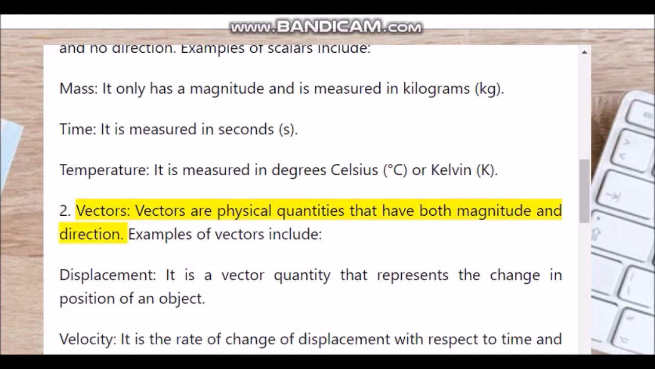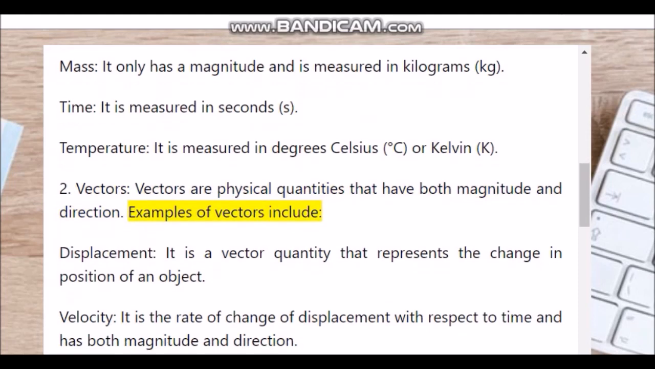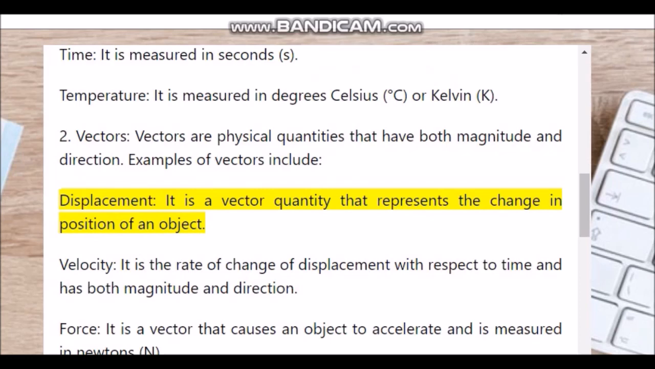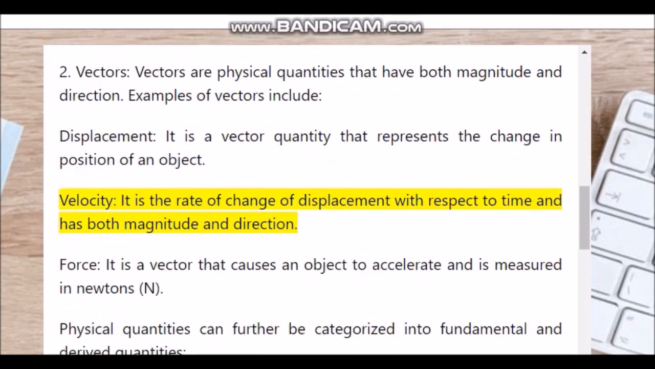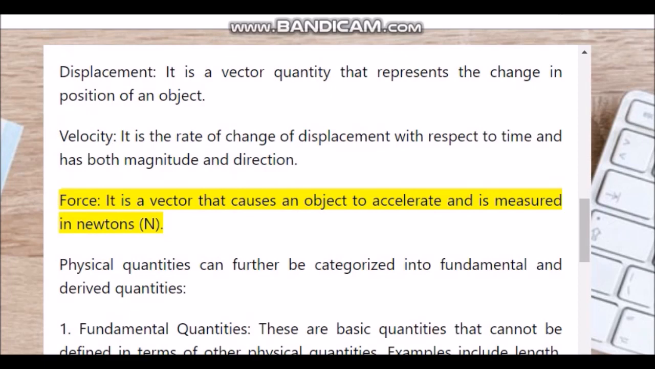2. Vectors. Vectors are physical quantities that have both magnitude and direction. Examples of vectors include displacement. It is a vector quantity that represents the change in position of an object. Velocity. It is the rate of change of displacement with respect to time and has both magnitude and direction. Force. It is a vector that causes an object to accelerate and is measured in newtons, N.